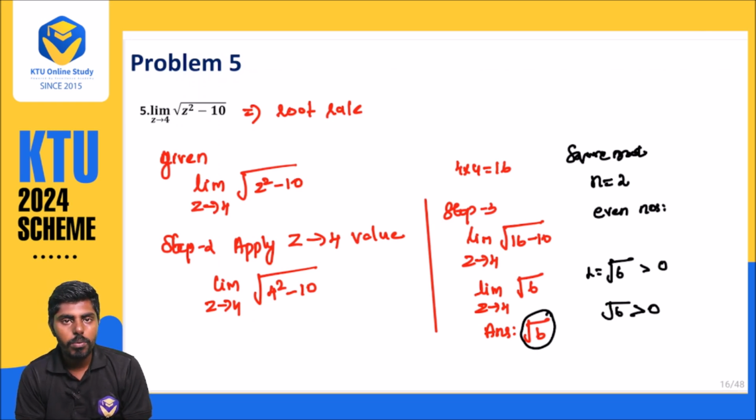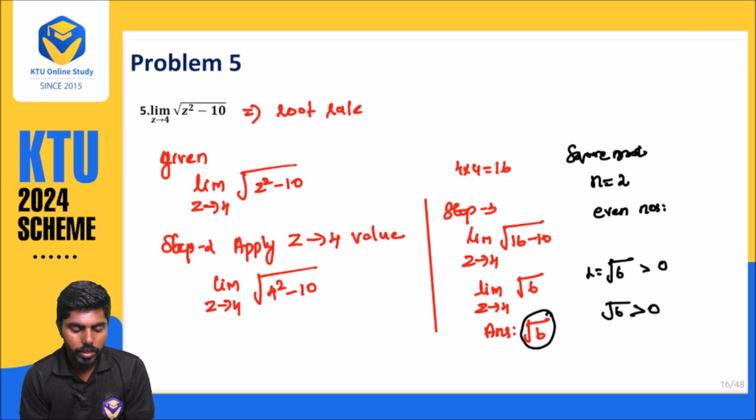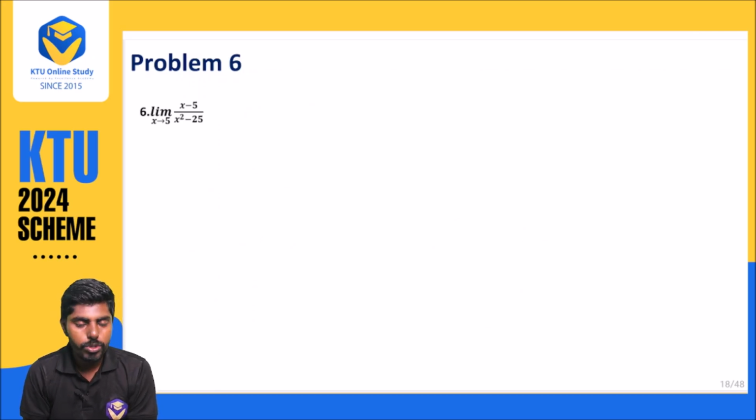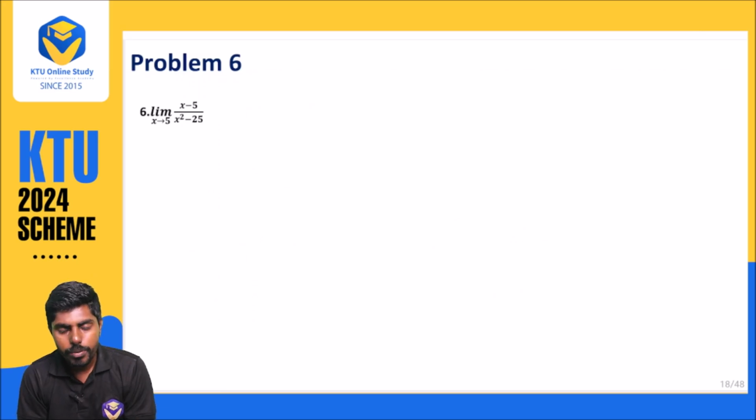From next problem onwards, you will be learning a little more information about the limit. We will go to problem number 6. When you observe this problem very carefully, I have already told you there are 3 steps: formula, procedure and observation. These are the three skills we are going to use.